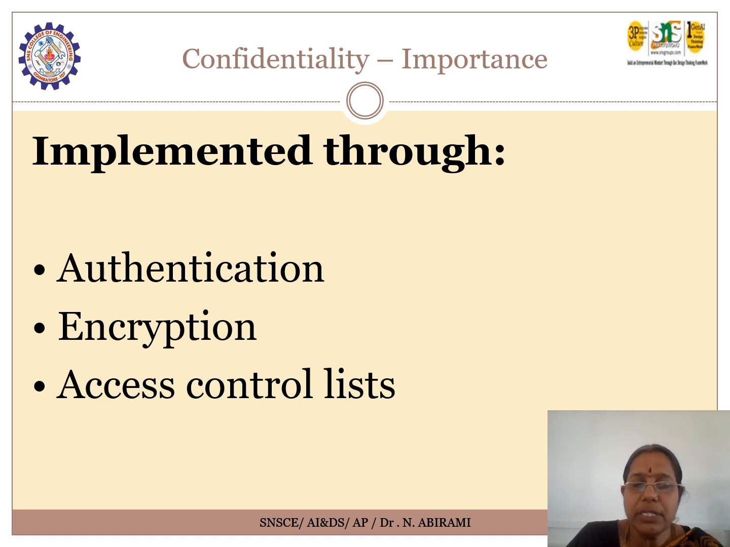The next one is the access control list. A set of rules is formed to make sure who can access what type of resource. This list is maintained to make sure the data is not accessed or handled by any unauthorized person. So the access control list maintains it.